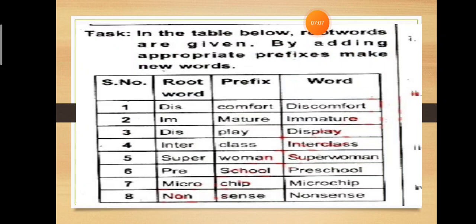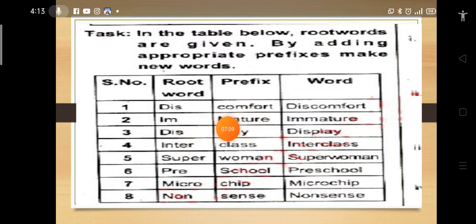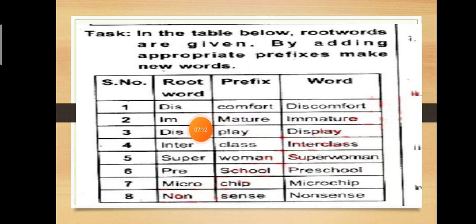So here the word is comfort and the prefix is dis, so it becomes discomfort. Mature, we will add im with it and it would become immature. Play, we will add dis before it and it would become display. Class, we would add sub before class and it would become subclass. Super, we will add a word before woman, and it would become superwoman.